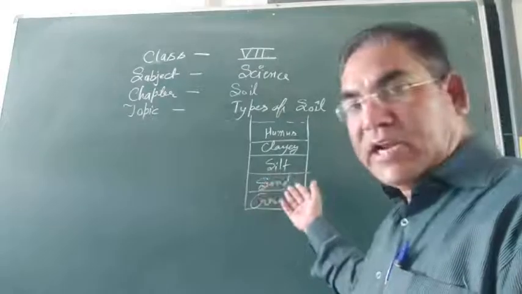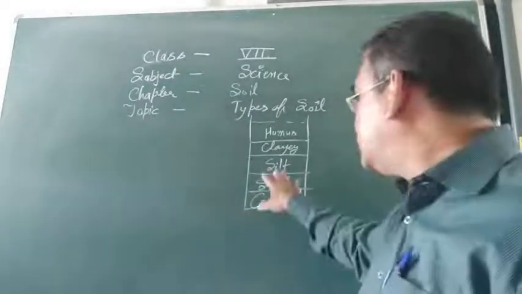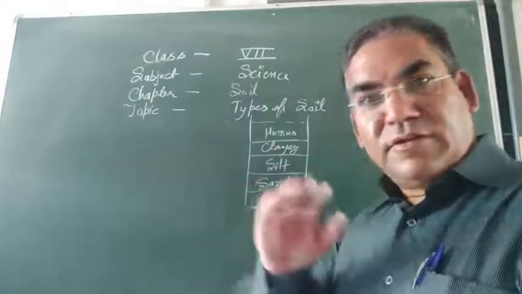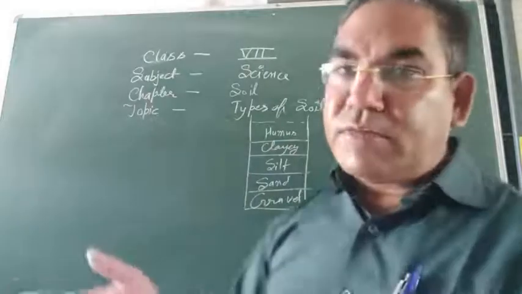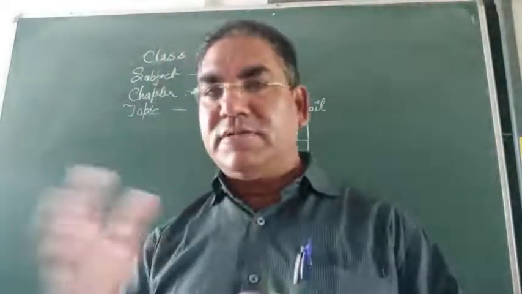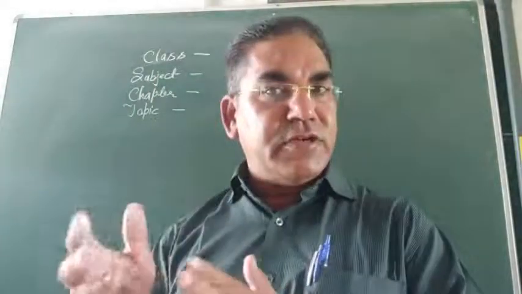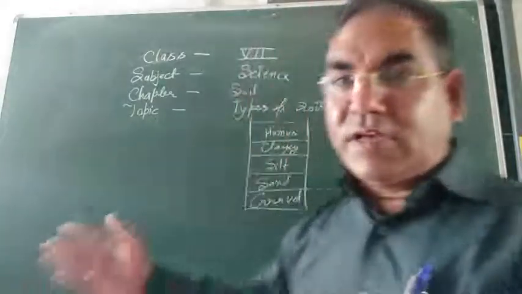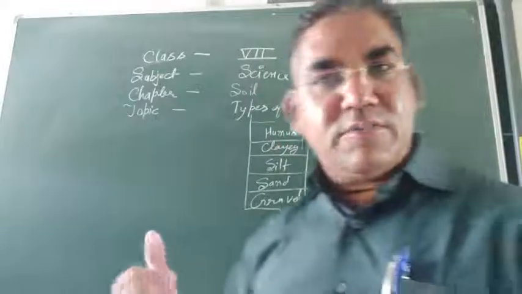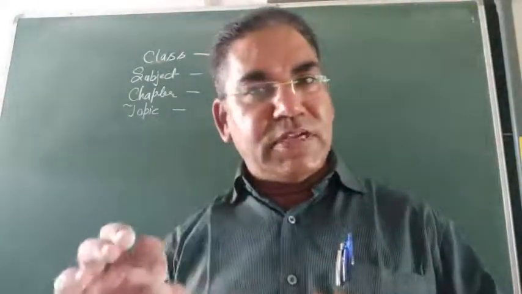Second one, sand. Next one, silt, fine soil. This is the silt. Now clay soil is at the top. And now the organic matter, which is in the form of excreta of animals and dried leaves, is present in the soil and is known as humus. In this way, they deposit over here and we can observe it. This is the activity. You can perform this activity at your home.